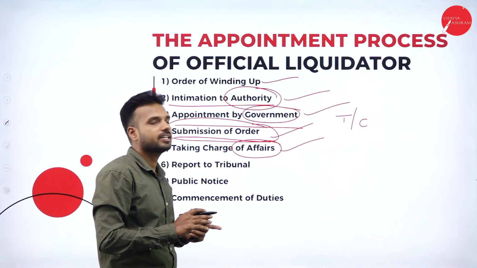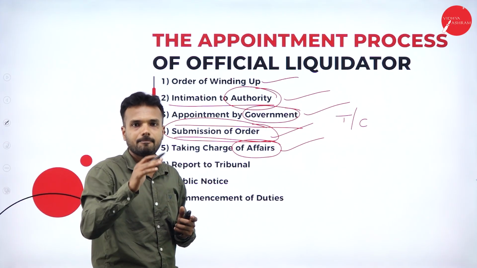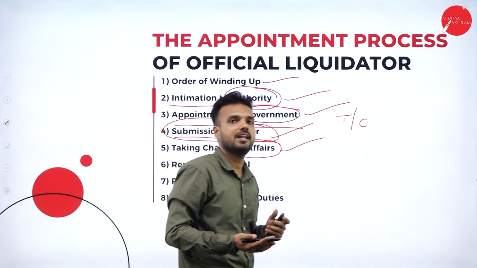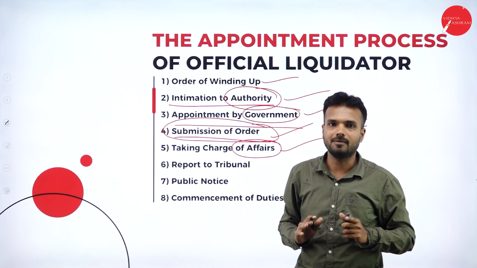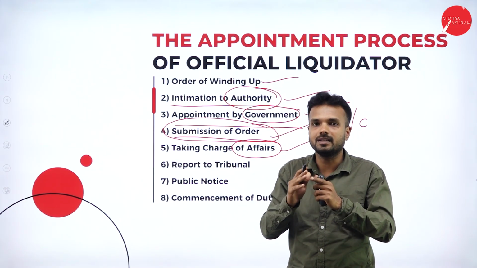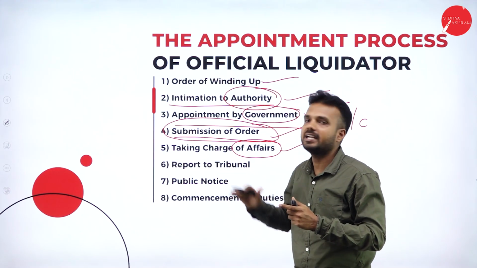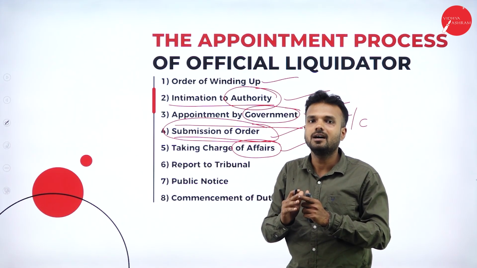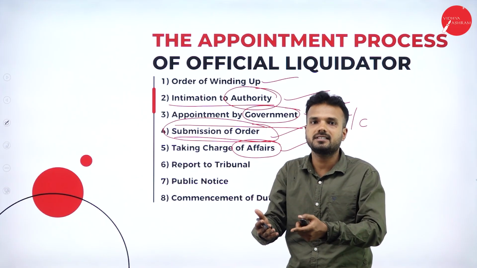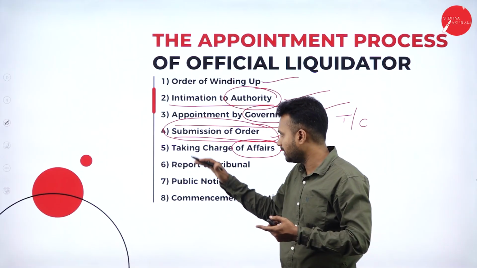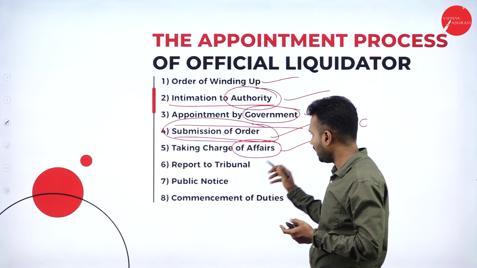At this stage, the people who are present in the top level management, whether it is a director or a managing director, are going to lose their power. They do not have any other power. They do not have even the power to suggest to the liquidator or to share their opinion with the liquidator. They have to hand over all the documents, all the certificates, all the related assets, and related documentation should be submitted to the liquidator to take charge of the affairs.